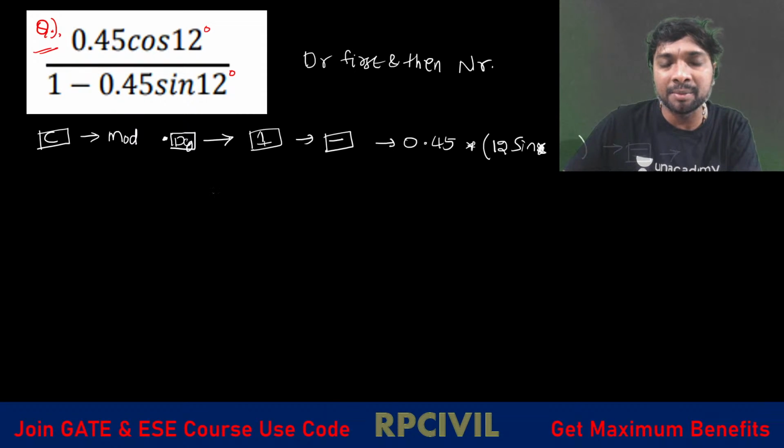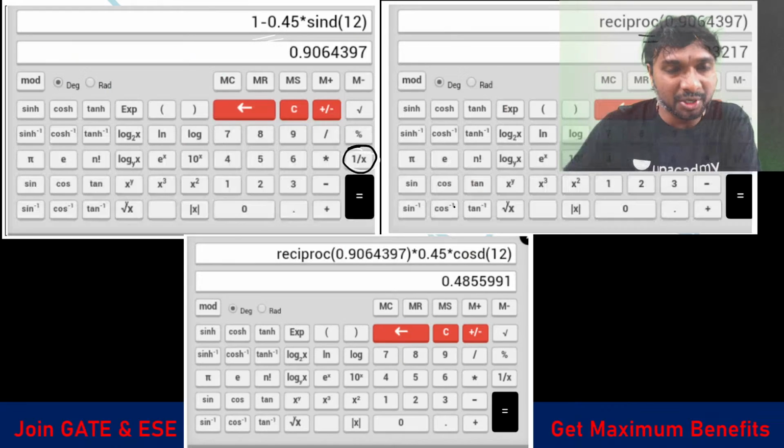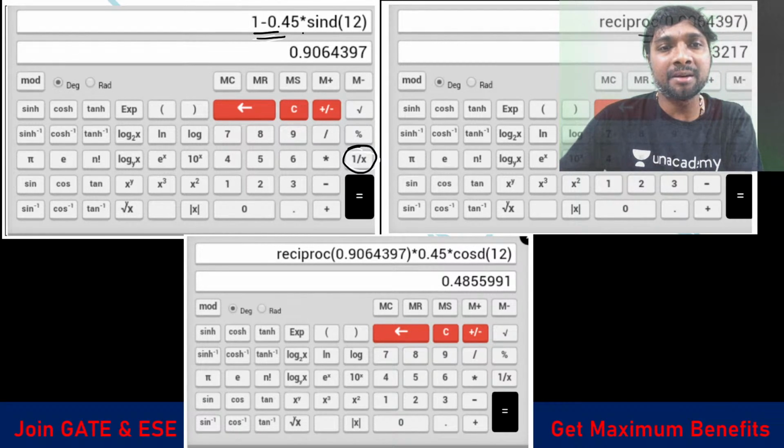After this 1 by x and the equality symbol, you again start with the multiplication symbol, after that 0.45, then again the multiplication symbol, then open a bracket and write 12 sin, then you press the equality symbol. So what you are doing here, I am explaining in 3 steps. First we calculate the denominator, 1 minus 0.45 into sin degree. The reciprocal of this you calculate in the second step. After that you multiply with 0.45, then cos 12 degree, right? Like that we are solving this.